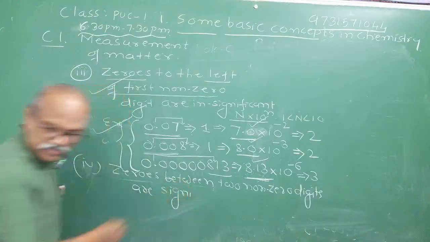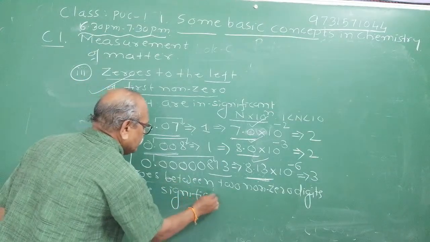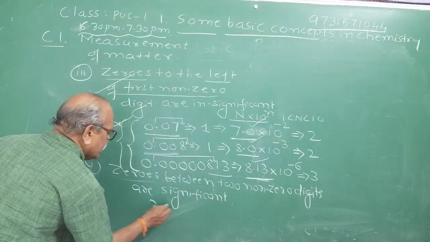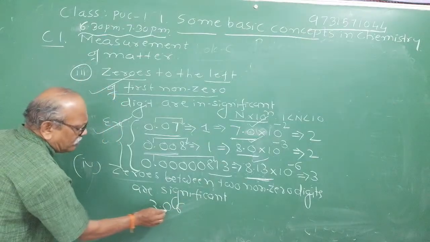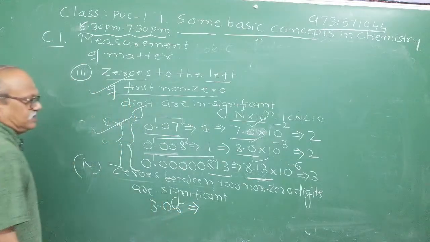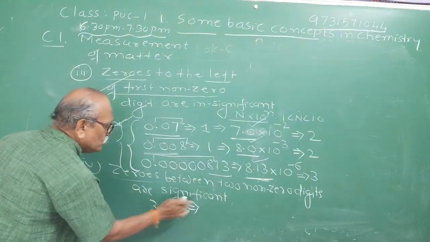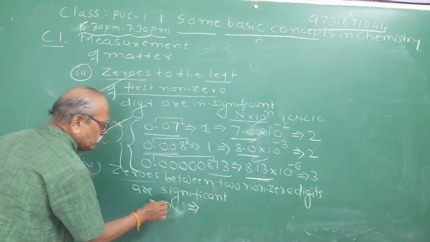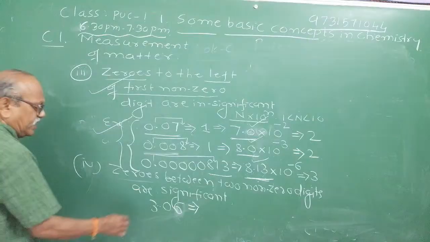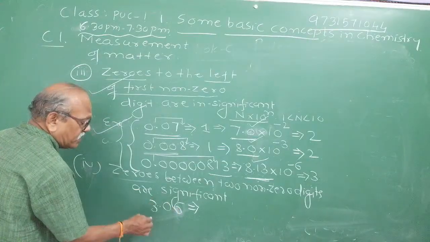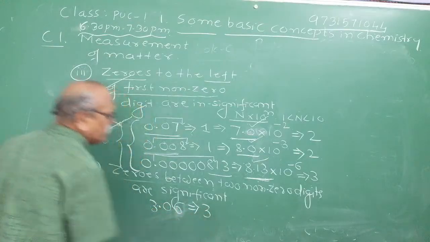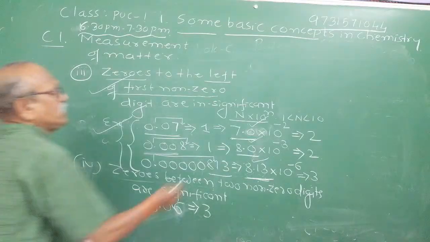What is the meaning of it? Observe here. If I give you a number 3.06, see, 0 is sandwiched between 3 and 6. This 0 is significant. If you take only 3.0, then the zero depends. But if it is sandwiched, as in 3.06, this 0 is significant. Therefore, the total number of significant figures is 1, 2, 3. So it has 3 significant figures.